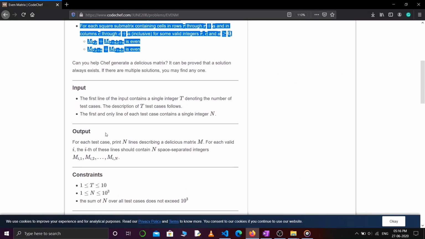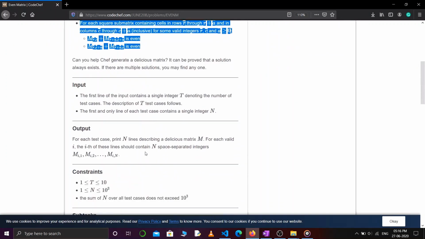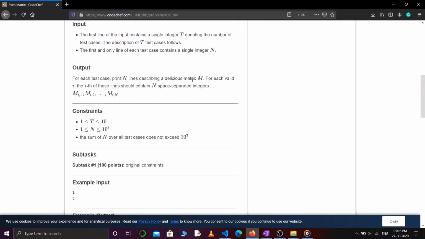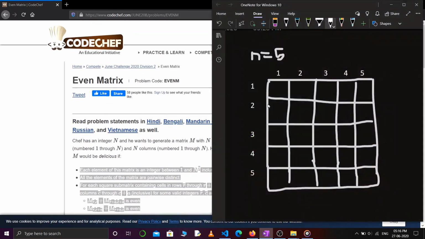Good. So the input format is like this, where n is the number of rows and columns, I think. Yeah. And we have to print a delicious matrix M. Okay, fine. So let's say the value of n is 5. So our matrix will look something like this, with 5 rows and 5 columns.